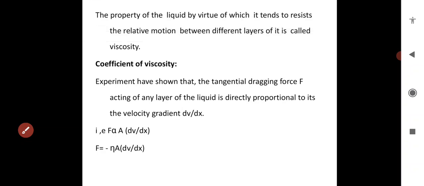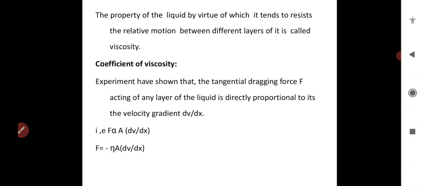Only 2 marks questions: what is viscosity, then define coefficient of viscosity. Viscosity is the property of a liquid by virtue of which it tends to resist the relative motion between different layers of the liquid. The equation of continuity is A1 V1 equals A2 V2, where A1, V1 are the initial area of cross section and velocity of the tube, and A2, V2 the final ones. For the coefficient of viscosity, write F equals minus eta A dV by dx.